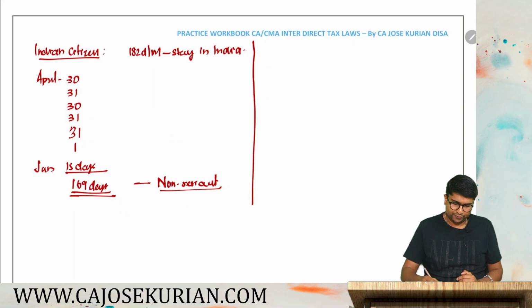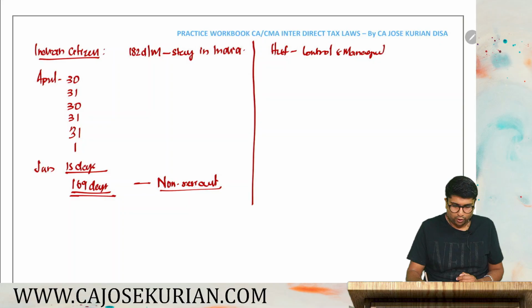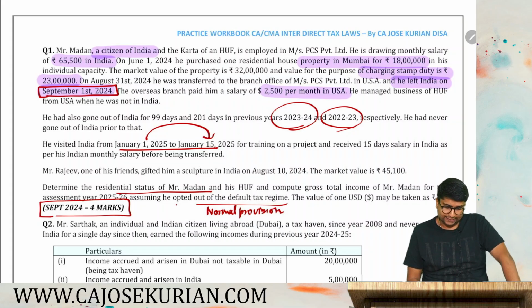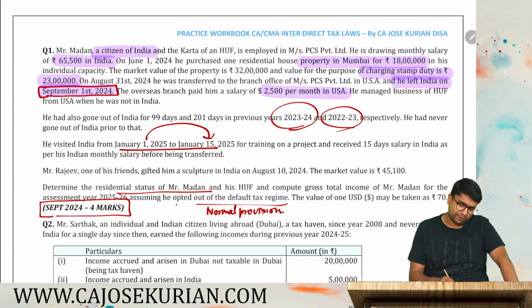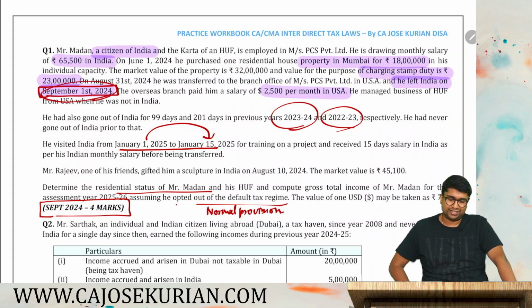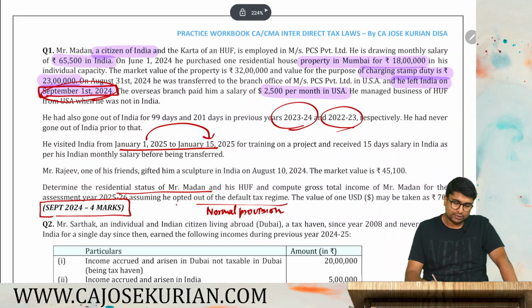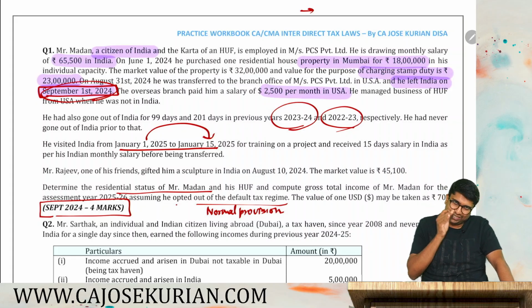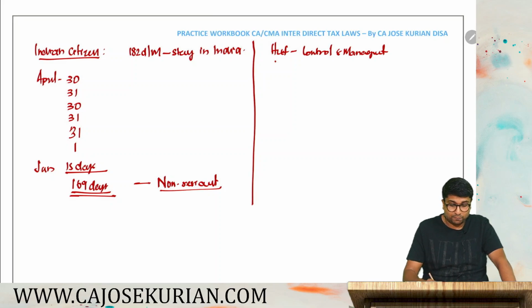The residential status of HUF is based on the control and management of its affairs. Whether it is wholly in India or partly in India, it will become resident. Only on 1st September 2024 Madan left India. Till then Madan was in India, and hence we can conclude that the HUF was getting controlled, because Karta is the main person who controls the HUF. The HUF was controlled by Mr. Madan being the Karta.